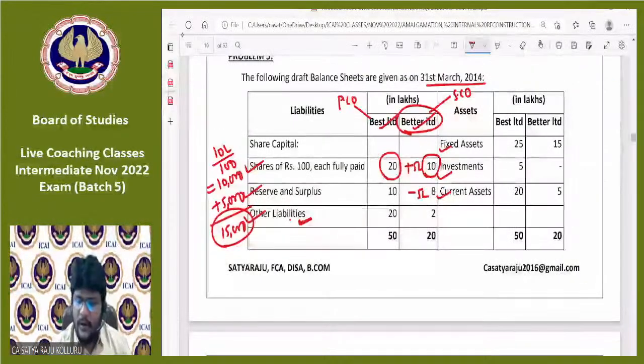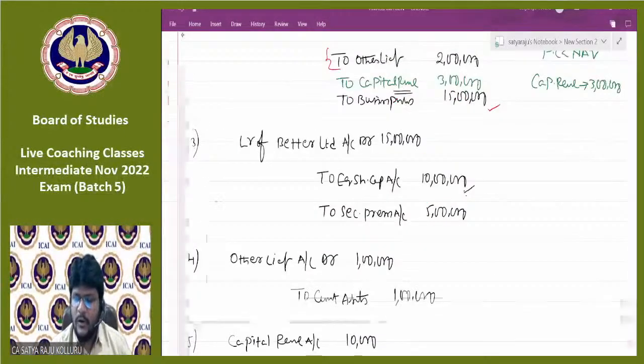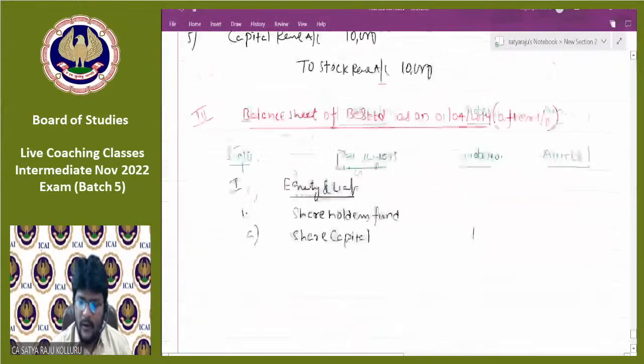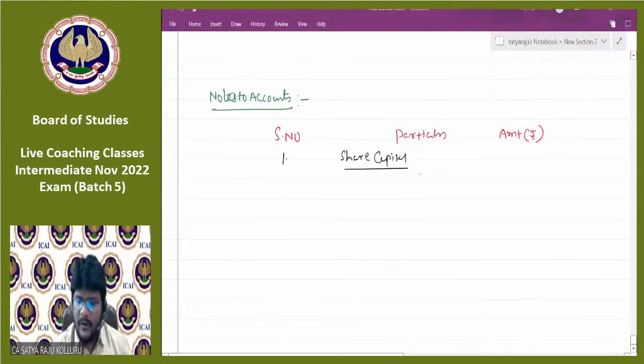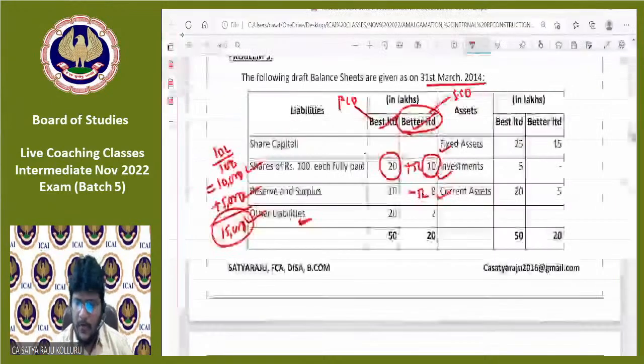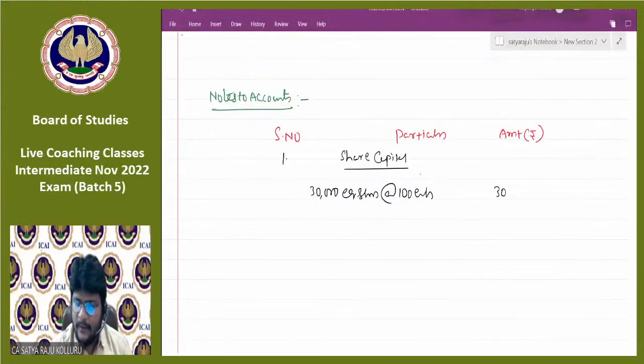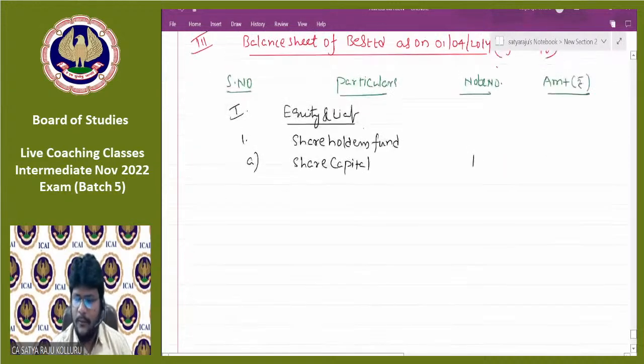That's why 20 lakhs plus 10 lakhs face value, total 30 lakhs worth of equity shares will be there. The same way you can represent here. Total 30,000 equity shares at the rate of 100 each. How much, guys? 30 lakhs.